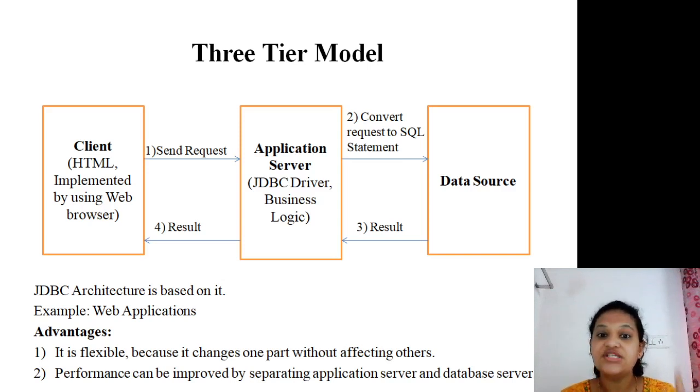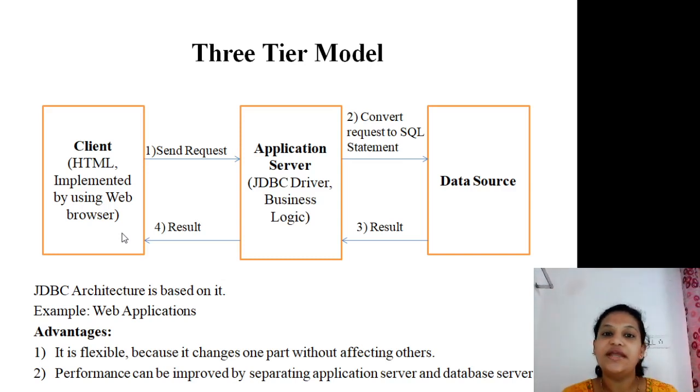That means it first establishes the connection, loads the driver depending upon your database, and then it helps to convert Java statements to SQL statements. After conversion, the SQL statement is transferred to the data source, that means your database server. It performs a number of actions and generates the result. Then the result is transferred to the application server, and this result is transferred to your client side.